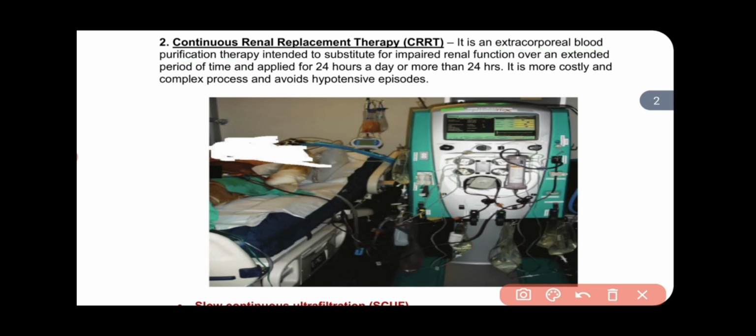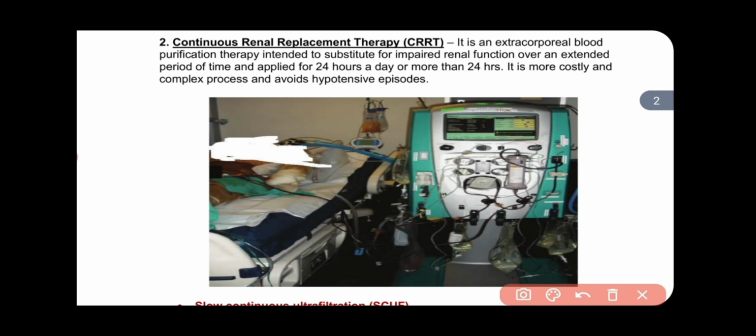This therapy can be done for 24 hours, more than 24 hours, for 4 days, 7 days, more than 15 days, and even 1 month, depending upon the patient's situation. If the patient feels safe or feels well, in that situation we disconnect the CRRT and move the patient to hemodialysis.